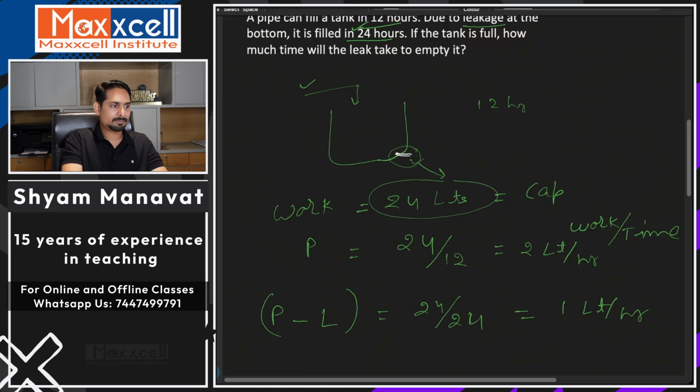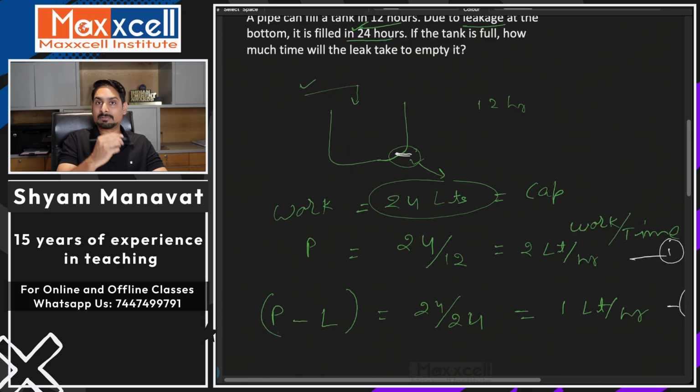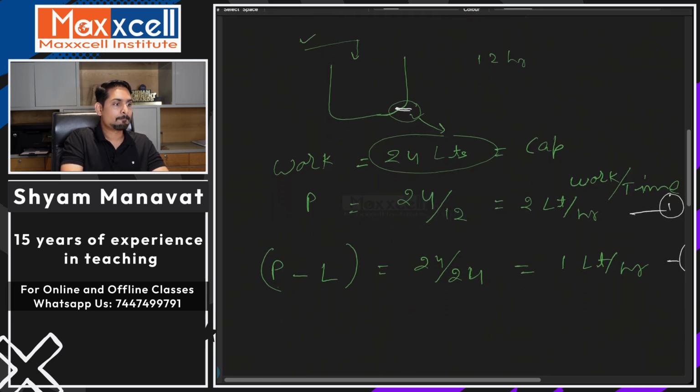Now, if you understand this, and I'm sure you must have understood. If not, then I suggest you revise lecture number 1 and lecture number 2 of Work and Time. You will get to know what I am doing here. Now, pipe efficiency is 2 liters per hour, and the pipe in the presence of leakage is 1 liter per hour. So what should be the efficiency of leakage? Although it's very obvious, if the pipe efficiency is 2, how much will you subtract to get the total efficiency of 1? Obviously 1.